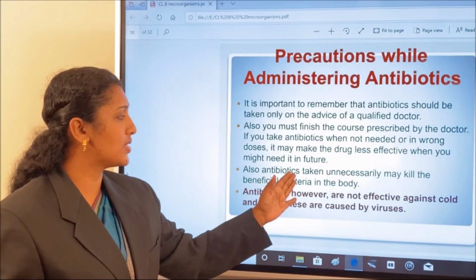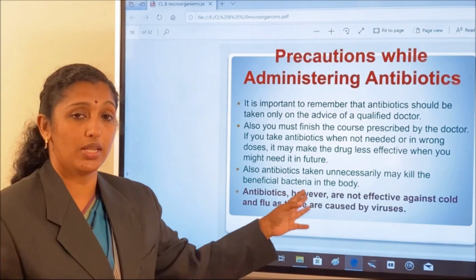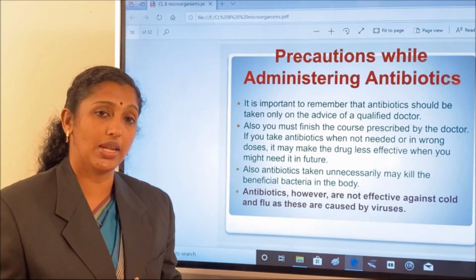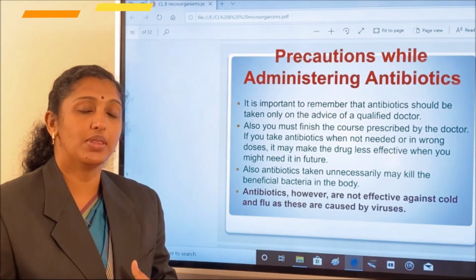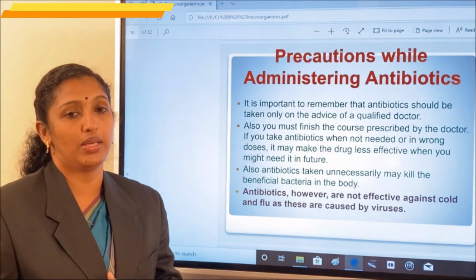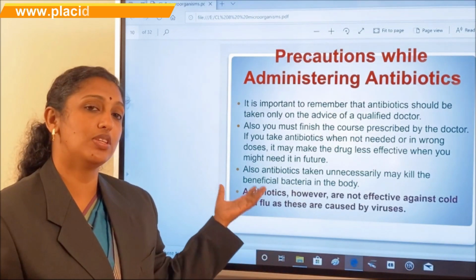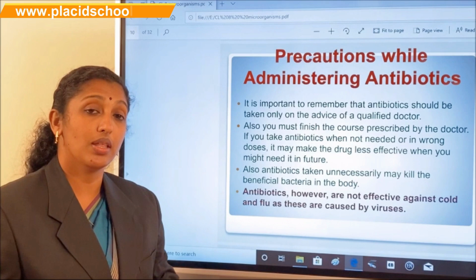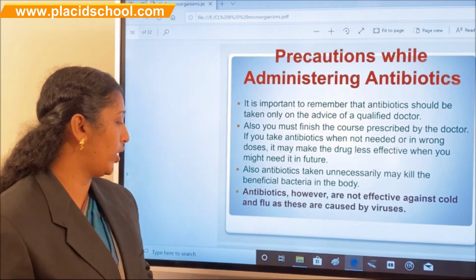Also, antibiotics taken unnecessarily may kill the beneficial bacteria in the body. In our alimentary canal, there are a lot of beneficial bacteria for keeping that system working perfectly. So when we take antibiotics without the prescription and advice of the doctor, that also kills the beneficial bacteria present in our body.